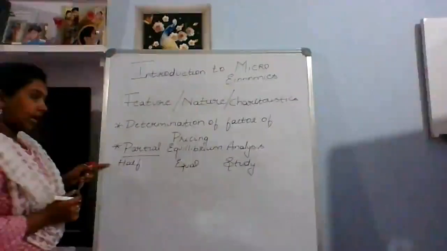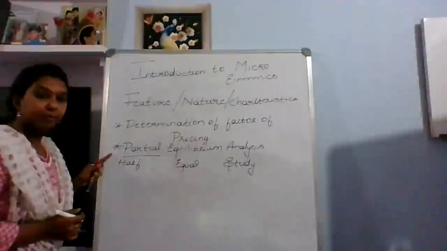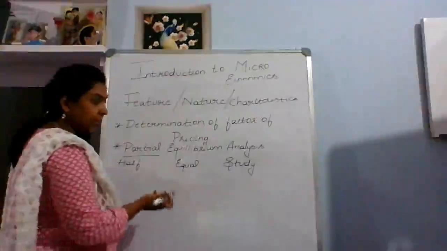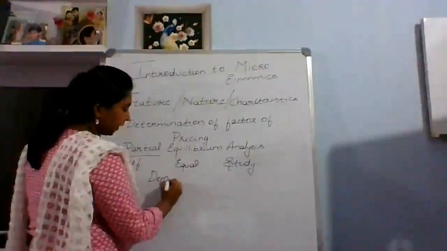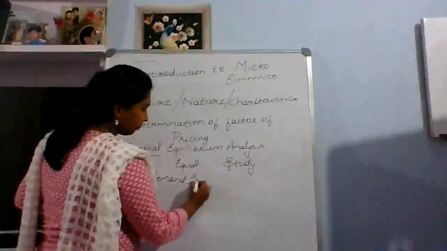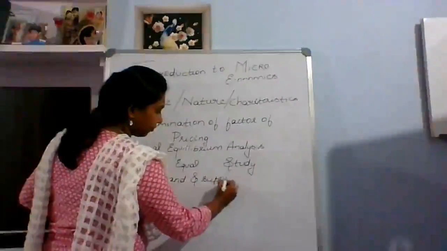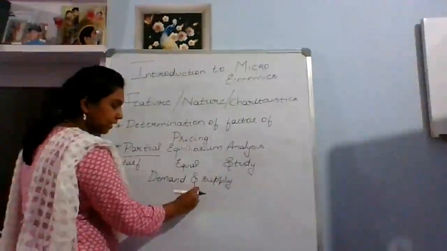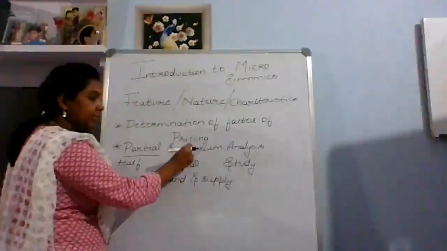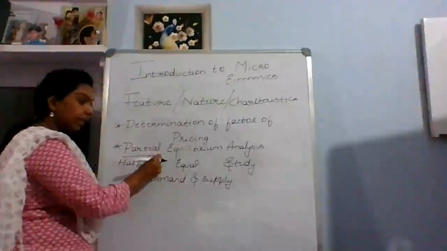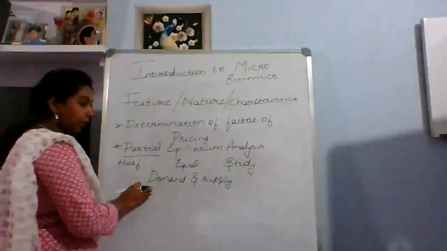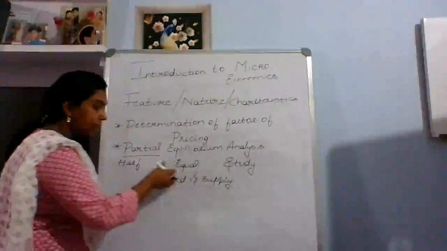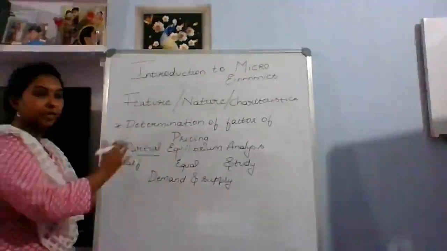So why do we have this partial equilibrium analysis? We know that economics is based on equilibrium, that is, demand and supply. When demand and supply meet, that point is called equilibrium. But here, the other things will be constant, and only one thing will be moving, will be flexible.